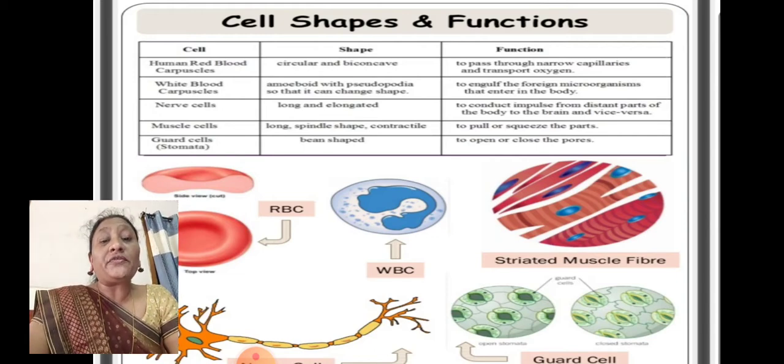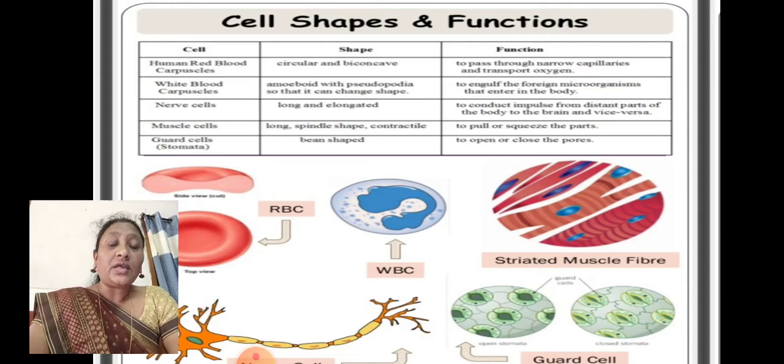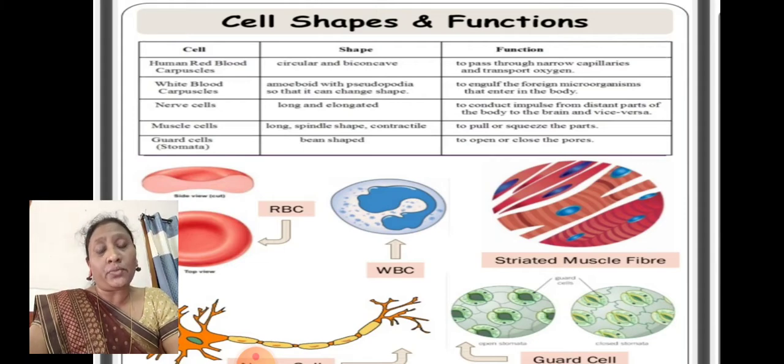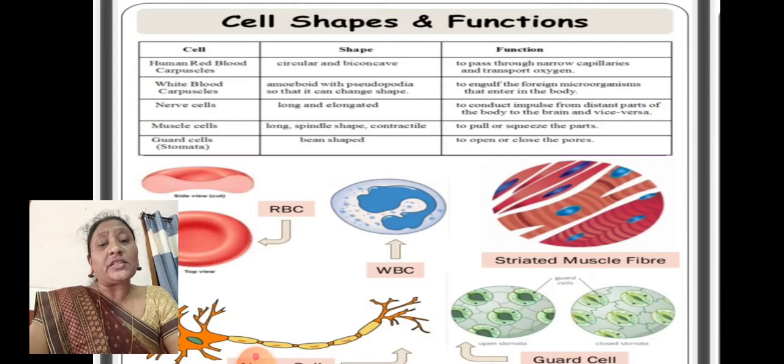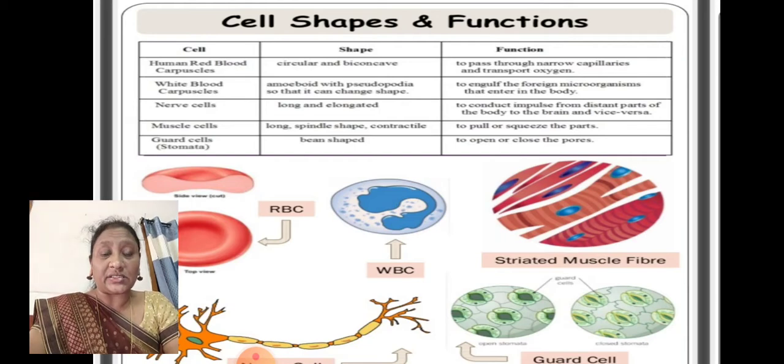The main function of white blood cells is that they form the defense system in our body. They prevent the entry of pathogens and the disease-causing germs into the body. So we can say that immunity power, disease resistance power, is caused by the white blood cells. They can easily catch and engulf, and they prevent us from diseases.